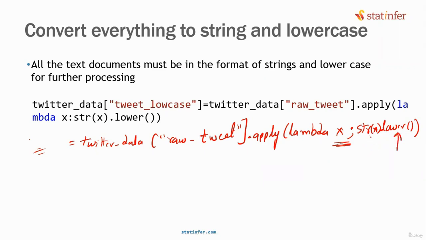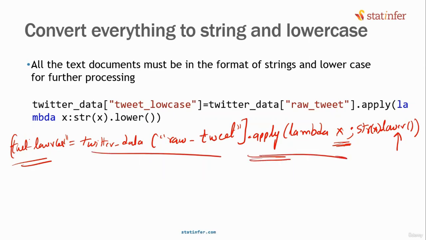Does it make sense to all of you? Yeah. This is the code, and you save all this in a new column called tweet underscore lowercase. Is this code clear to everyone? Yeah. The important one is: take the column name, dot apply lambda x. After this, whatever you want to apply, that function needs to be written here. This is known as lambda format or apply.